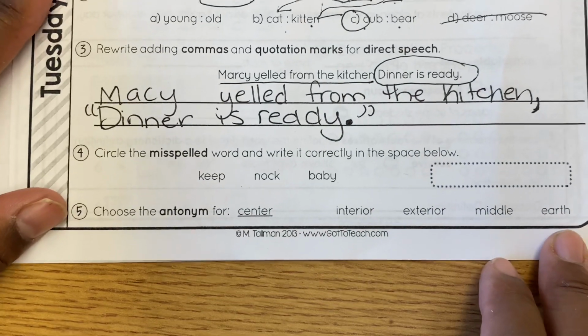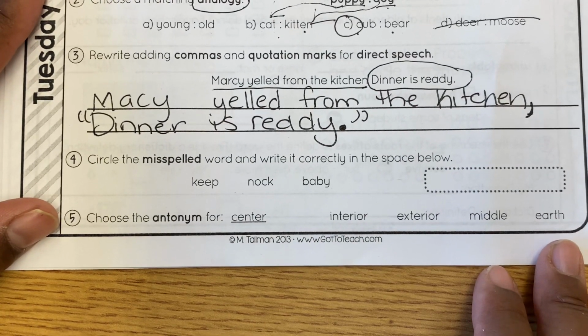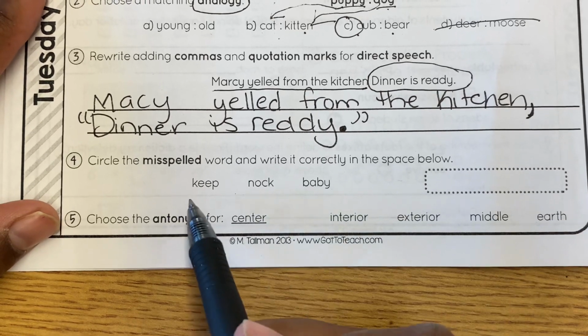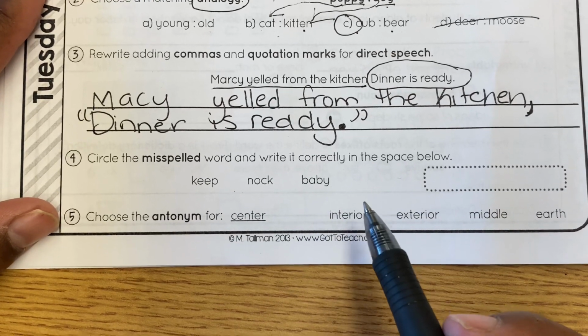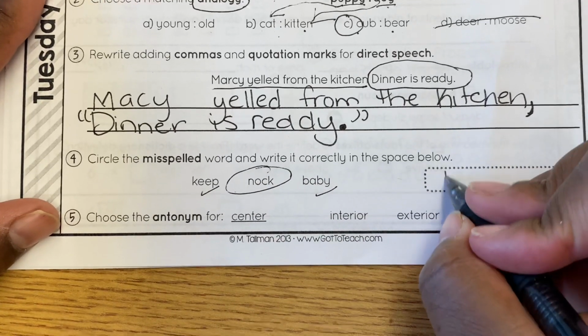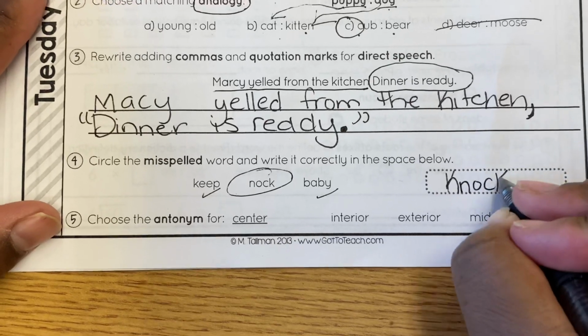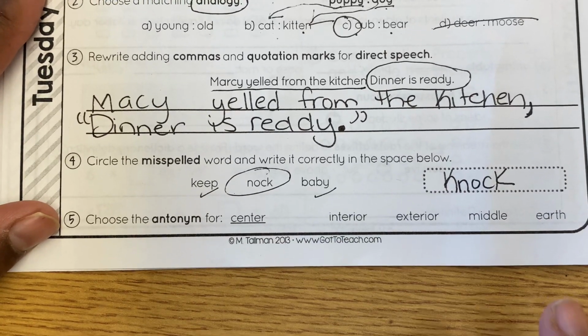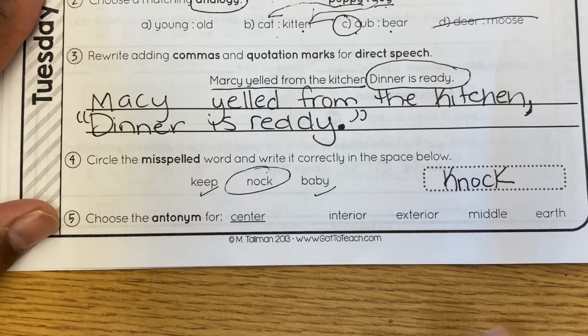It must be inside. Number 4, circle the misspelled word and write it correctly in the space below. So we've got keep, knock, baby. Process of elimination. I know this is correct. I know this is correct. Therefore, this is not. Knock, or as I used to say to remember it when I was younger, knock, has a silent K at the front.